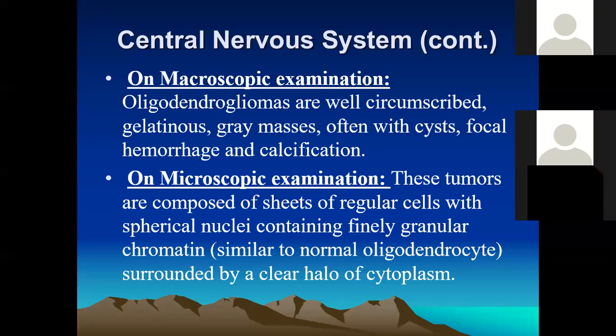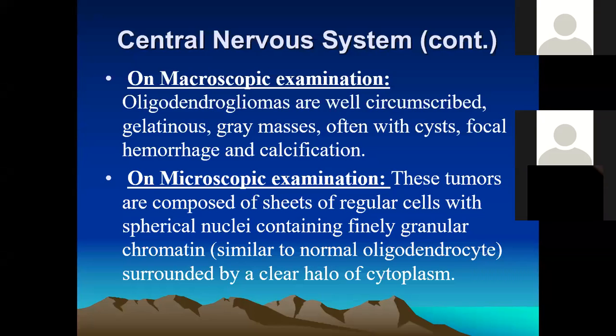On microscopic features, these tumors are composed of sheets of regular cells, with spherical nuclei containing finely granular chromatin.